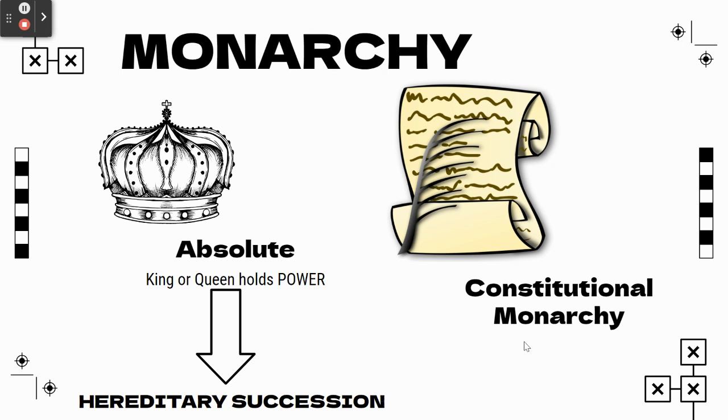Now, the second type is a constitutional monarchy. The difference there is that, yes, they have a king or a queen, but they also have an elected body, and that elected body makes all of the decisions. A lot of times it's called parliament. You might hear about that in England nowadays or the United Kingdom, but that's what a constitutional monarchy is.